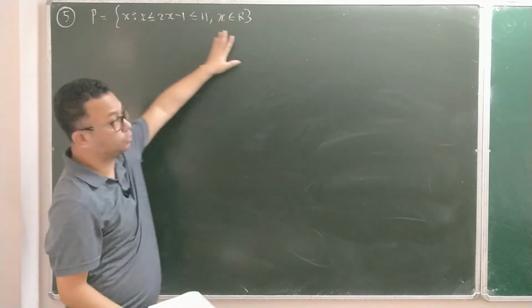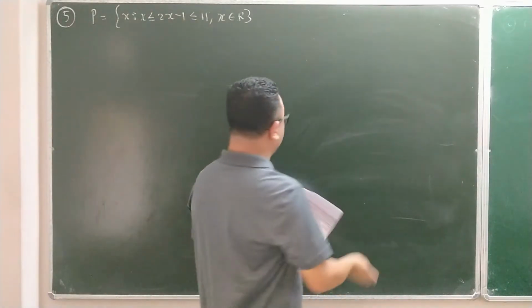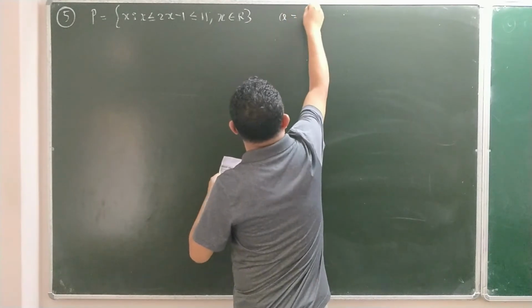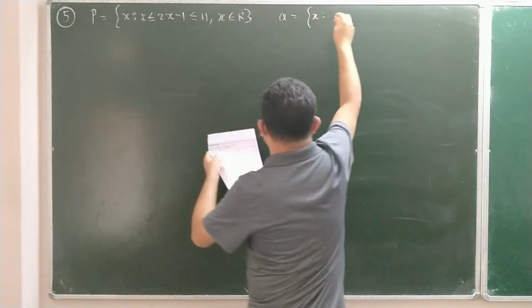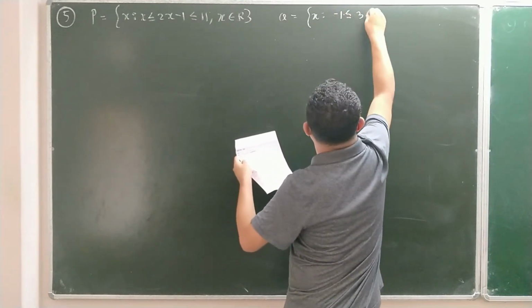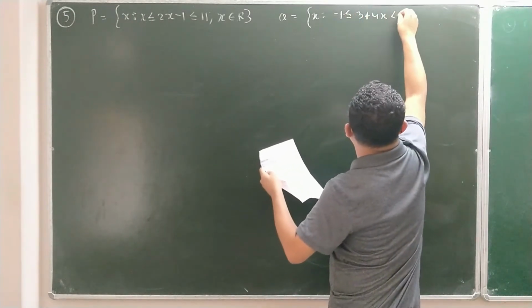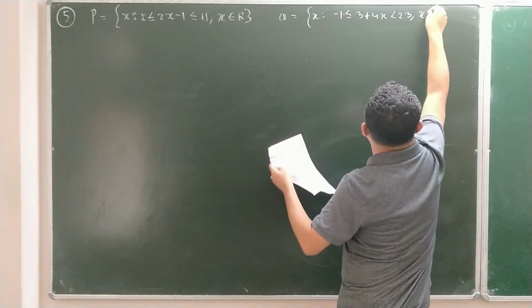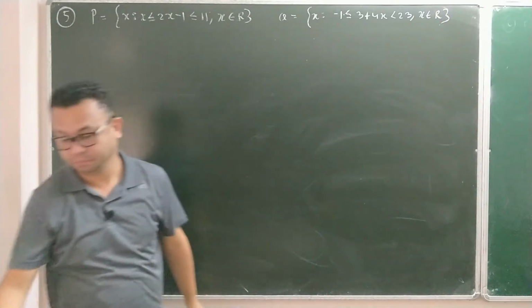Now I'll solve for this one and then find out what P is. Then you are also given one more set, Q. Let's see what Q is. So Q = {x : x is such that −1 ≤ 3 + 4x < 23, x belongs to R}. So here also x belongs to R.